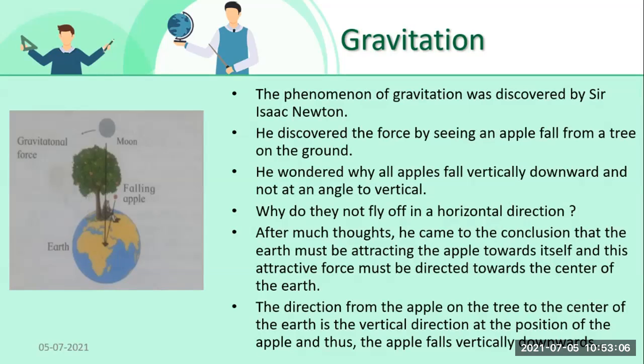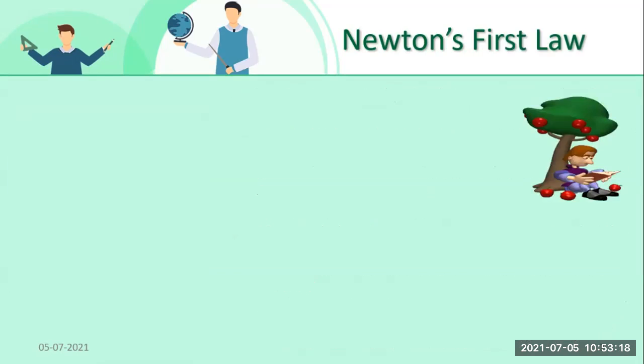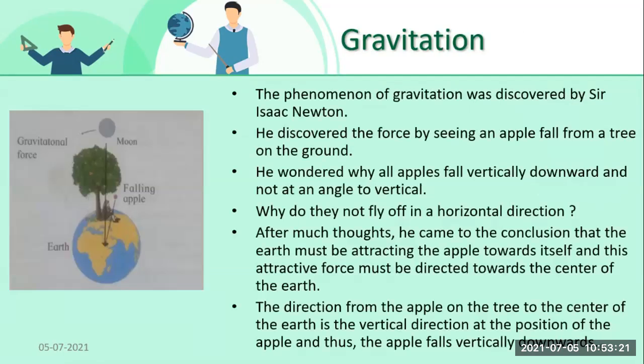Can you see this photograph here, students? See, this apple has fallen down vertically downwards towards the center of the earth. Okay, students? So this was a small story of how the gravitation force was known to us. This was the story behind it. That's how Sir Isaac Newton came to know that there is some attractive force, which he termed the gravitation force, and it was discovered. Yes, now students, Sir Isaac Newton discovered many more laws also.